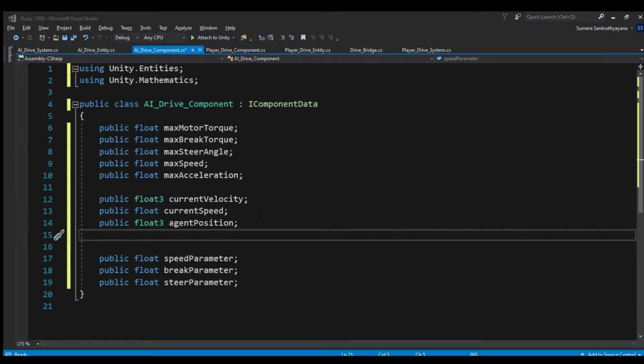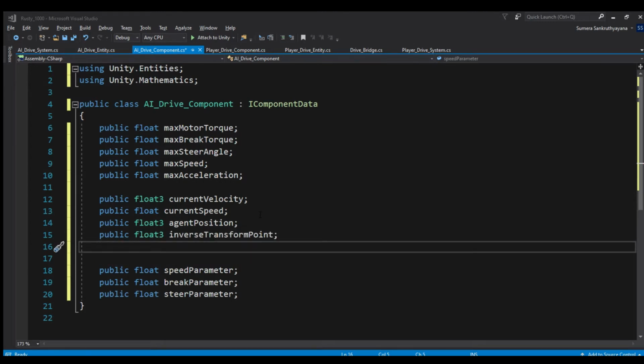We need a way to find where the agent is in local space with respect to our vehicle. The process of doing this is called inverse transform point in the classic game object world. Since we are striving to move all the essential mathematical calculations to the entities world, we will declare a float3 to calculate inverse transform point ourselves. Since we want to calculate the inverse transform point with respect to our vehicle, we will need our vehicle's local to world matrix.